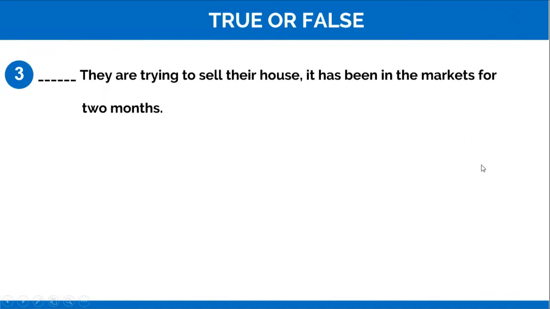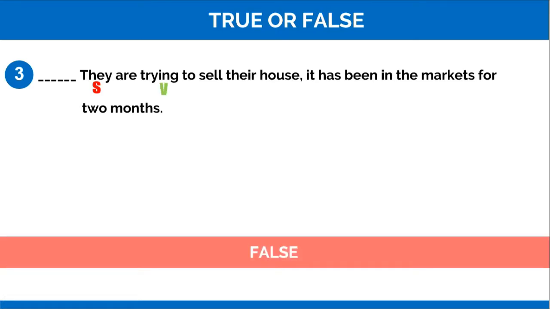Go to the next sentence. They are trying to sell their house. It has been in the market for 2 months. Can you identify whether this sentence is correct or incorrect? We see they as the subject, are trying as the verb, and then it as the subject, and then the verb has been.